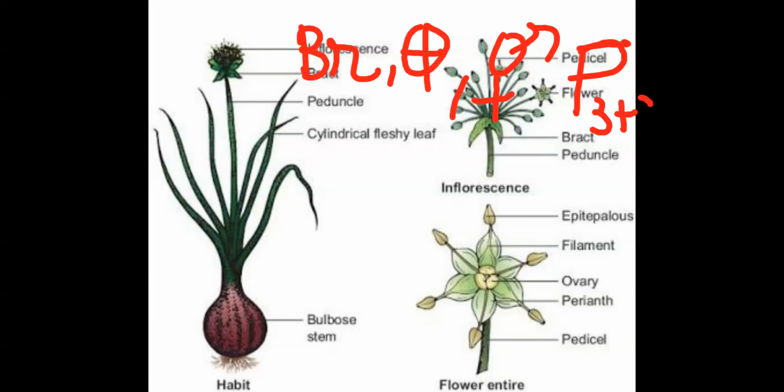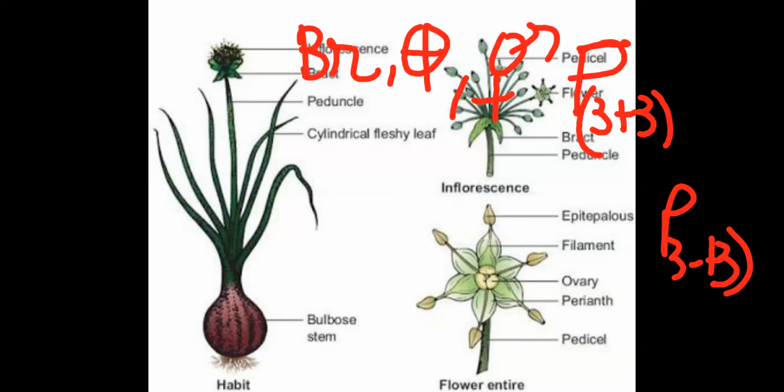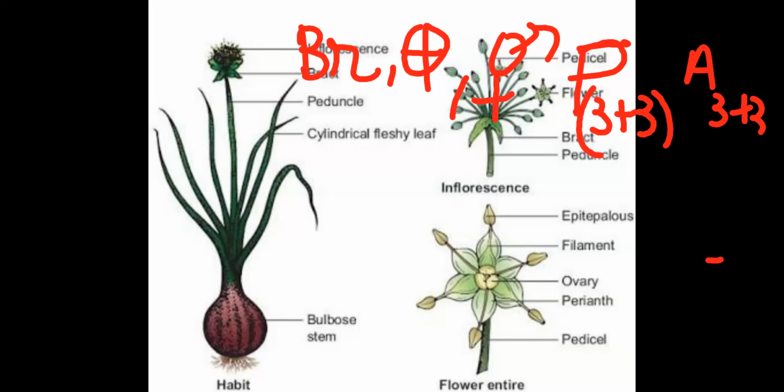Perianth in this way. See, in your notes, I think these tepals are given without bracket, 3 plus 3, right? If yes, please make bracket over here. Next, androecium, 3 plus 3. See, stamens are arranged,